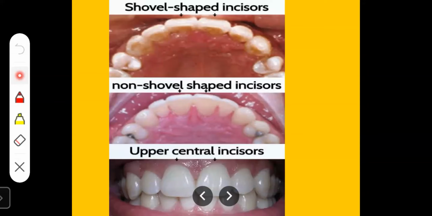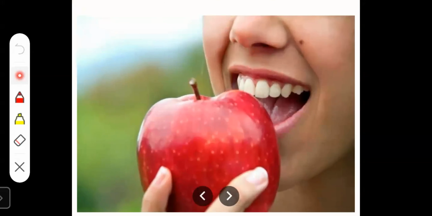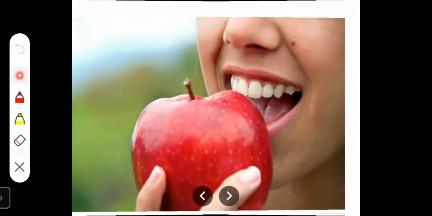They help to bite the food. Here somebody is biting an apple. We use incisor teeth to eat an apple or any fruit, or to cut anything down.